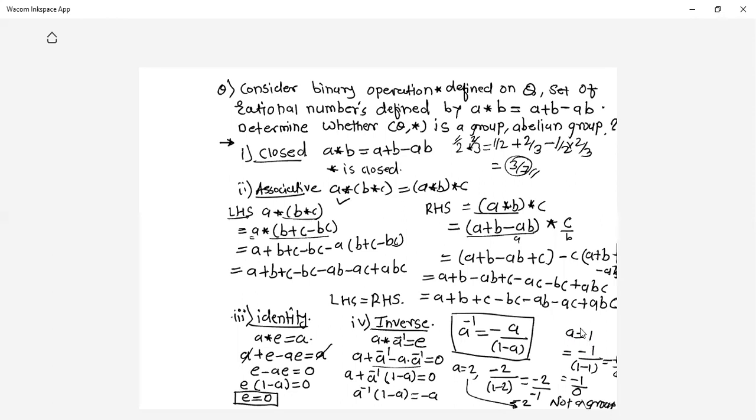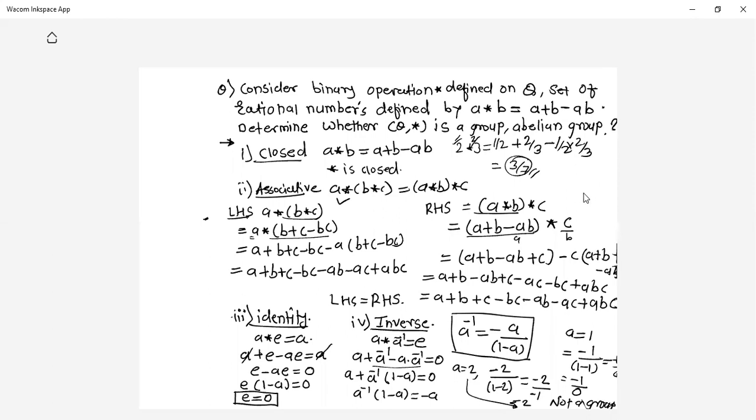So this is very important and crucial to understand. So for an abelian group, it should be a group first. As it is not a group, you can say here it is not an abelian group.